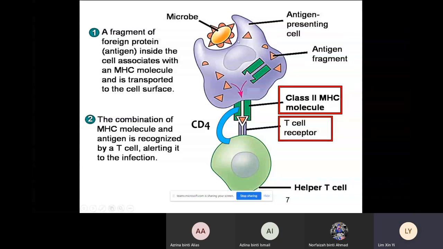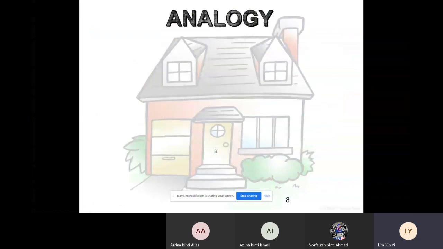So these are the APC, antigen presenting cell. They will display the antigen fragment via MHC class 2 on the surface. Through this, helper T cell will be called up to bind with the APC by using the T cell receptor and co-stimulate by CD4. So to simplify the explanation here, I will use an analogy to explain this.